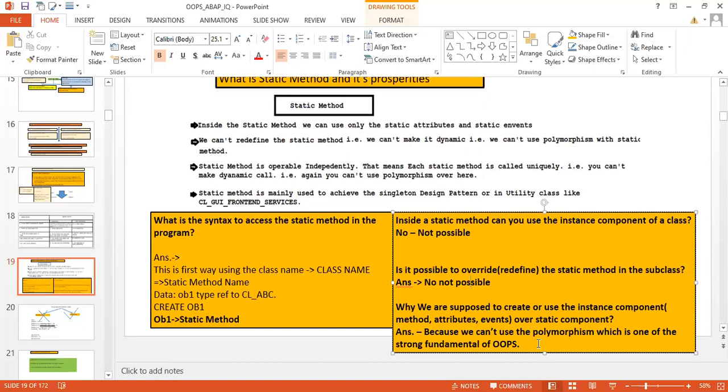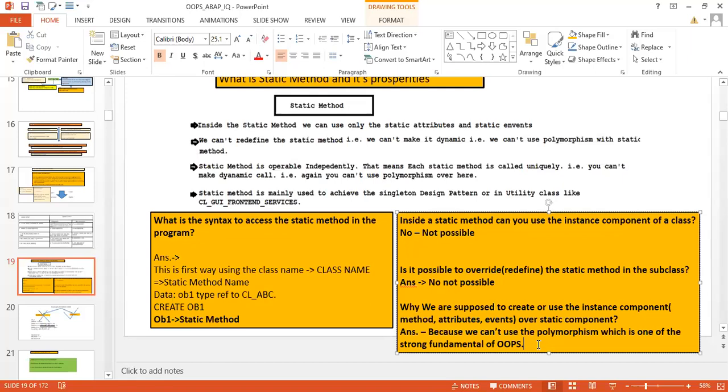Okay, so now another question: when to use the static method, why does this concept exist? Your answer is like in the factory method. In the factory method we don't require to redefine the method. You can give the factory method as one very frequently used example. The factory method is always a static method, and you must have seen that, because there we don't have to redefine anything. So that is one concern.